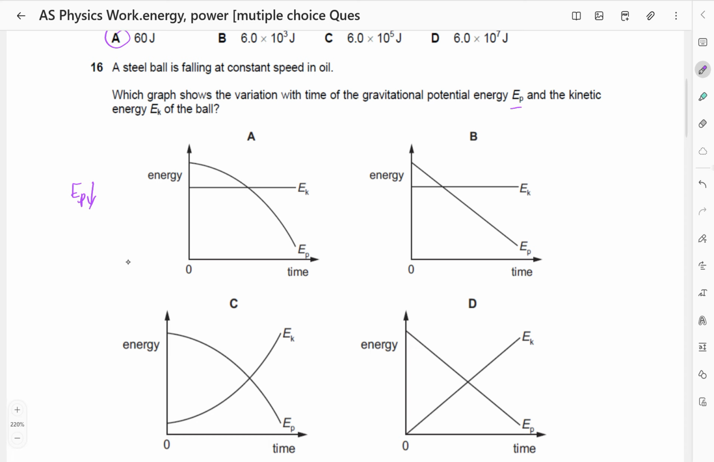But a steel ball is falling at a constant speed. That means the kinetic energy is not changing. Kinetic energy is remaining constant, so we eliminate C and D because C is showing an increase in kinetic energy and D is showing an increase in kinetic energy.